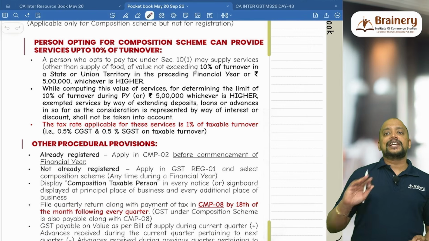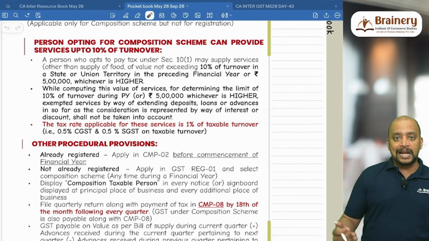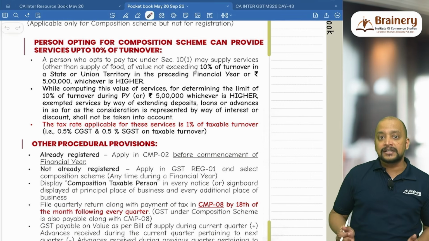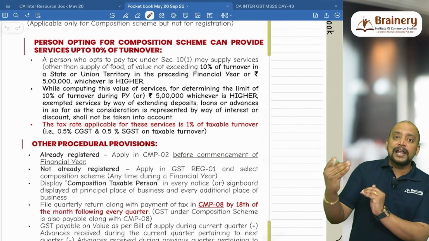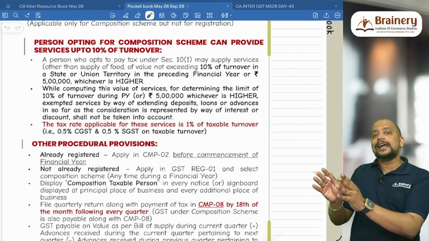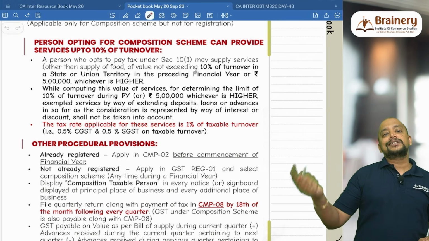So during the current year, I provided normal services of 10 lakhs and I have an interest income of 3 lakhs. So total 13 lakhs of services. Is it okay? Yes. Because that 3 lakhs of interest income will not be counted for the current year purpose. Only the 10 lakhs of services will be counted. So interest will not be counted.